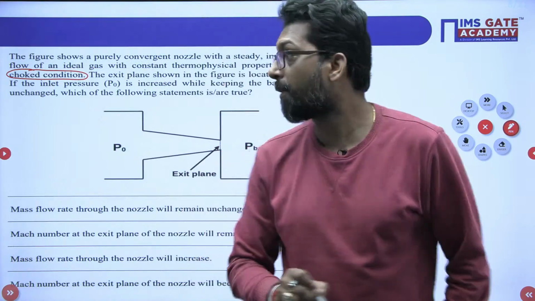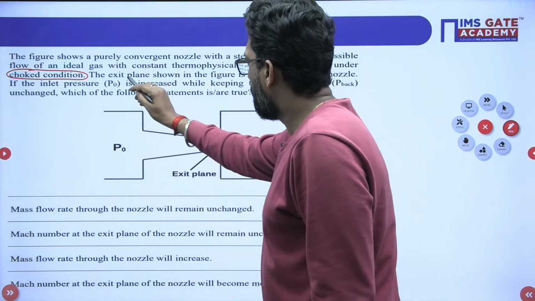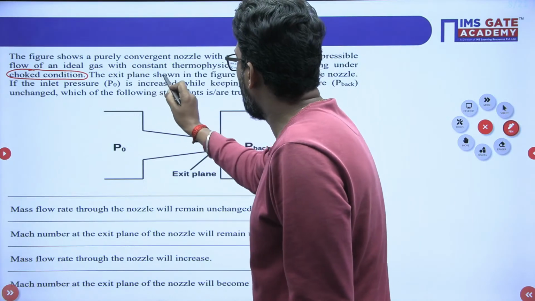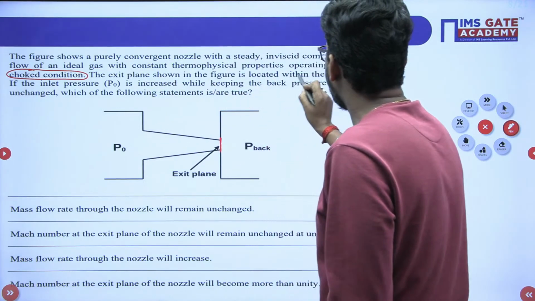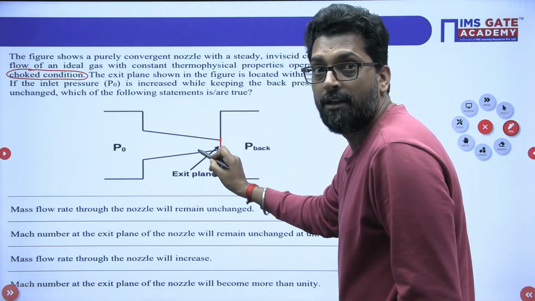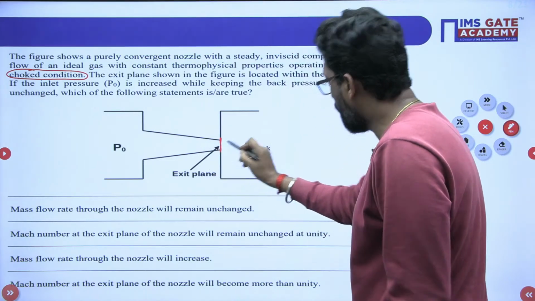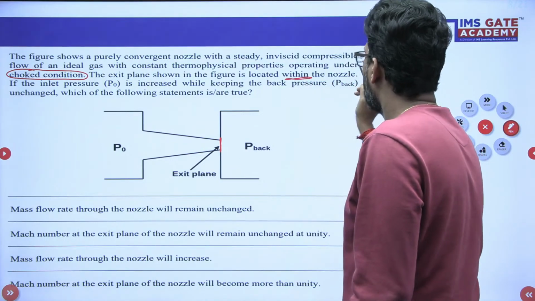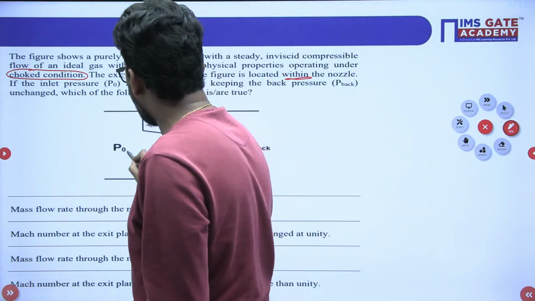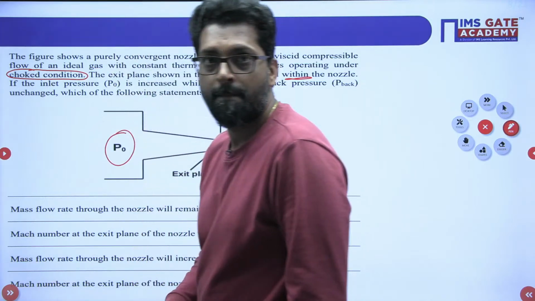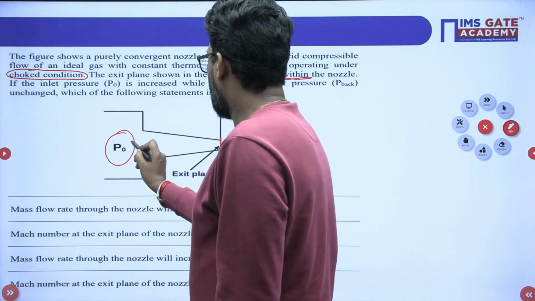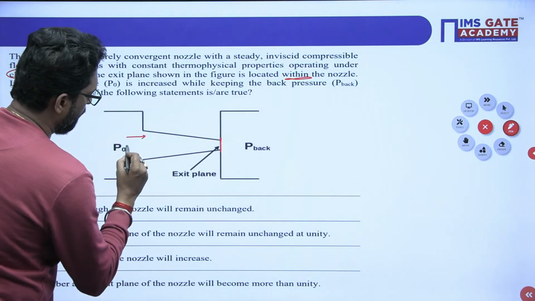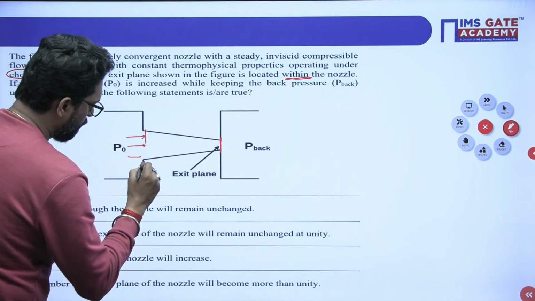We will discuss, no problem. The exit plane, so this is the exit plane. This exit plane shown in the figure is located within the nozzle. So this is the nozzle, that means it is not within the tank. So within the nozzle, this line is very important. If the inlet pressure, this is your inlet pressure, that means due to this pressure the fluid tries to enter. So this is your inlet cross section.